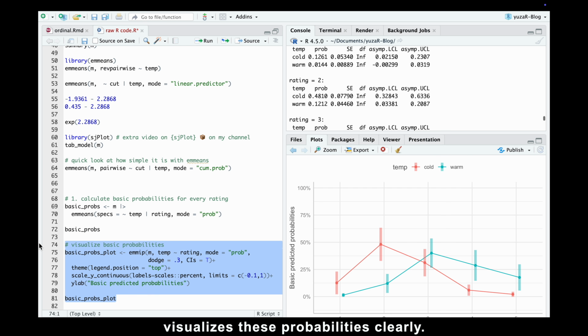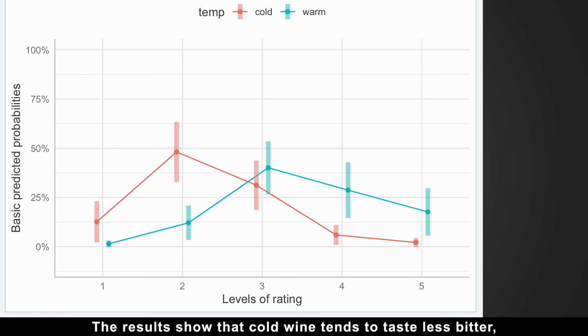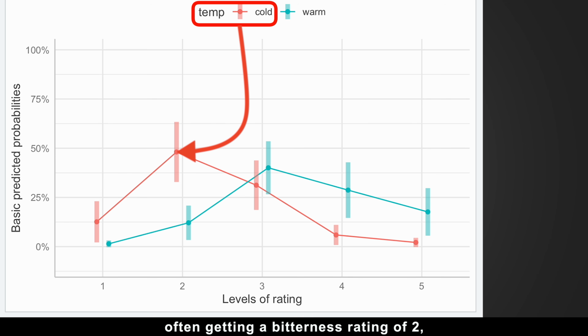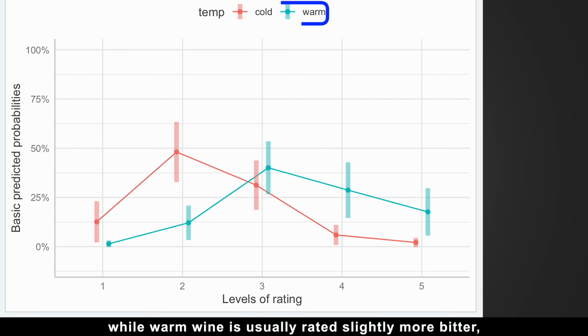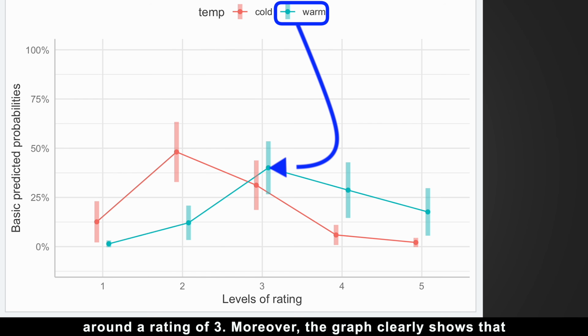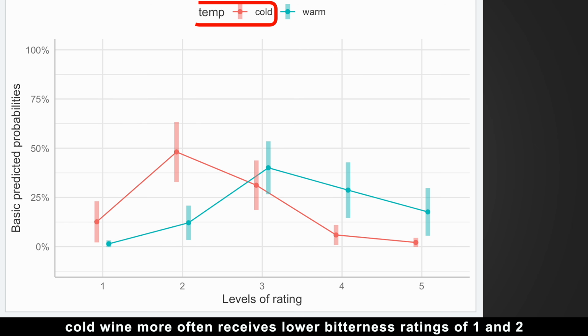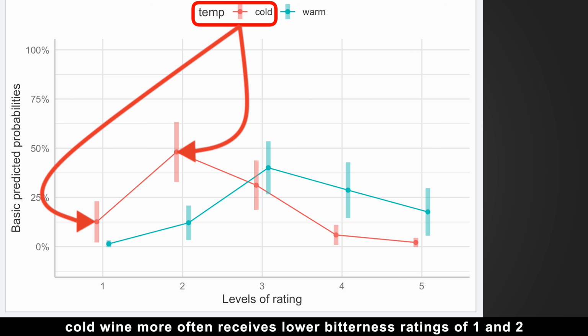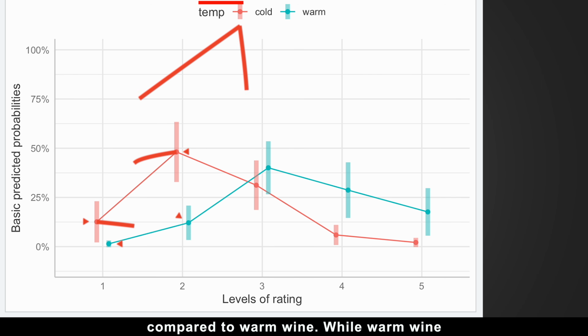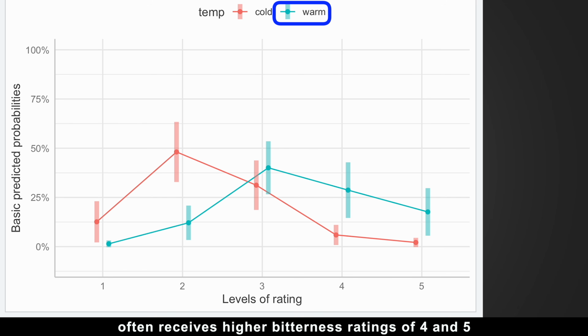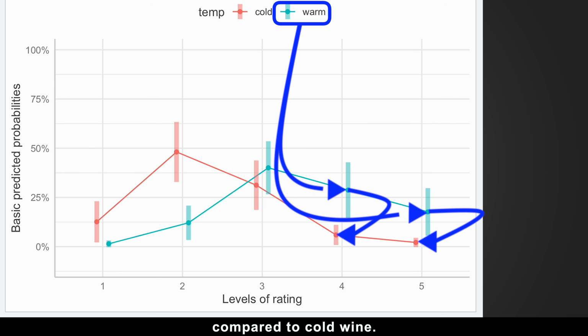these probabilities clearly. The results show that cold wine tends to taste less bitter, often getting a bitterness rating of 2, while warm wine is usually rated slightly more bitter, around a rating of 3. Moreover, the graph clearly shows that cold wine more often receives lower bitterness ratings of 1 and 2, compared to warm wine, while warm wine often receives higher bitterness ratings of 4 and 5 compared to cold wine.